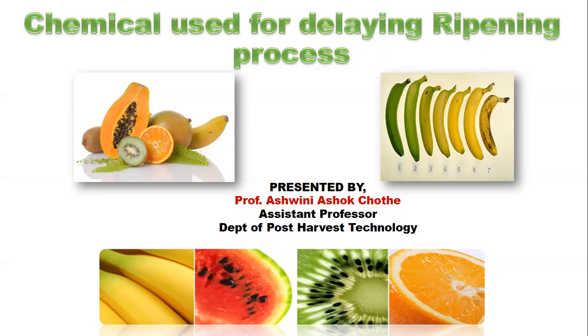Some chemicals are used for starting the ripening process, and some chemicals are used to delay the ripening process. Okay, so the fruit ripening process involves the action of a group of chemical substances produced by the plant itself, or the plant hormones. The chemicals may be classified on the basis of their ripening process. Hasten the ripening process. Hasten means what?